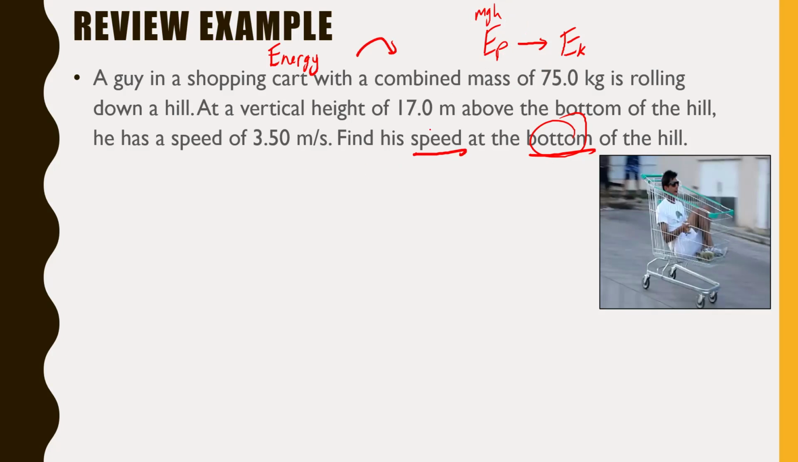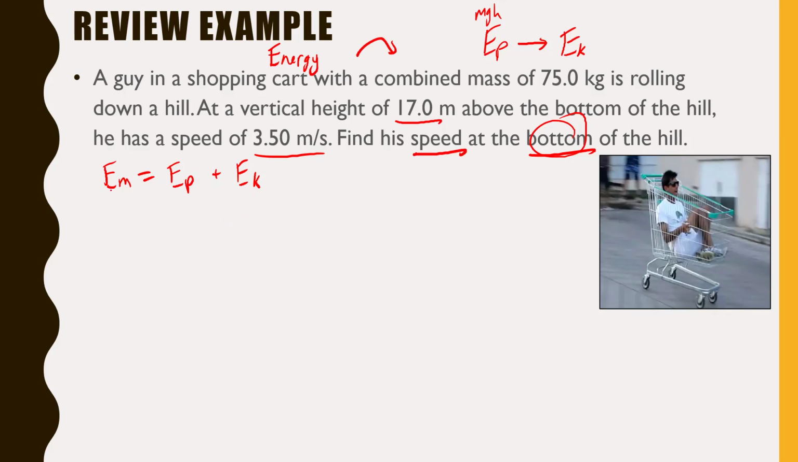So we know at that height of 17 meters above the bottom of the hill, he wasn't just stationary. He already had a little bit of kinetic energy. He was going 3.50 meters per second. He was moving, right? Anything that's moving is going to have kinetic energy. The concept that we're going to have to use here is the concept of mechanical energy. Mechanical energy is just the sum of your potential energy plus your kinetic energy, or vice versa. You can do them in either order, right?